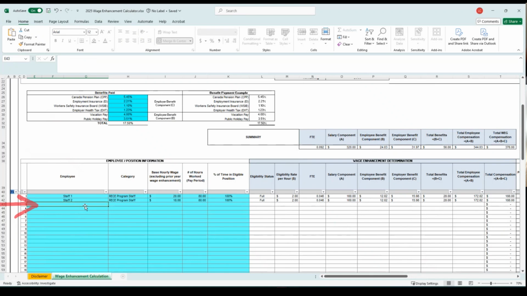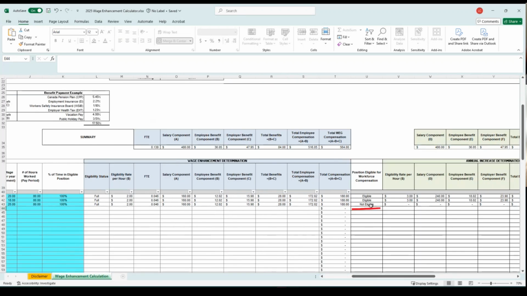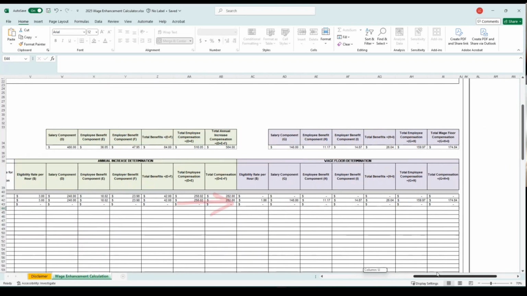We'll provide an example now of non-REC program staff earning $20 an hour, working 80 hours in that pay period, all of it in an eligible position. So similarly, you'll see the full $2 an hour in WEG. However, they are not eligible for workforce compensation funding as they are not an REC staff. So that section will just end up being blank.